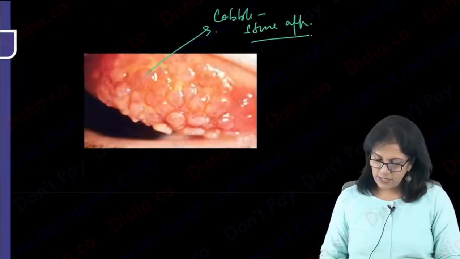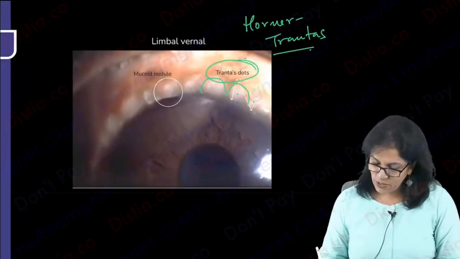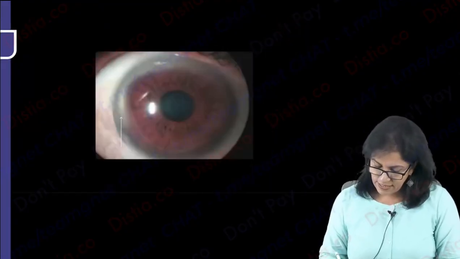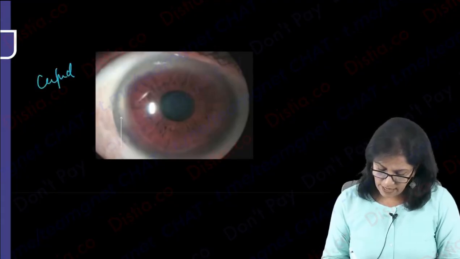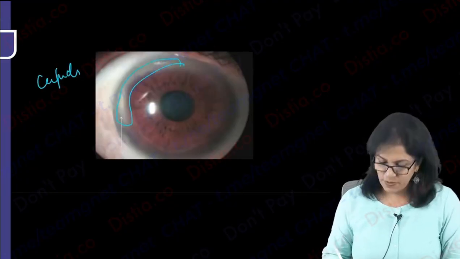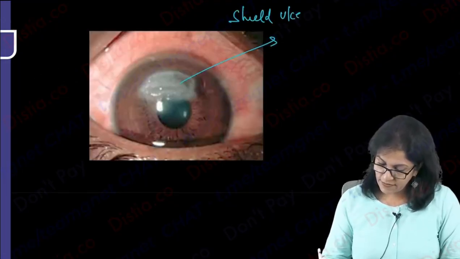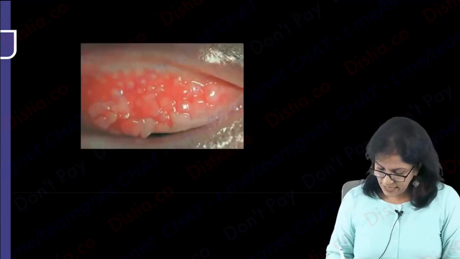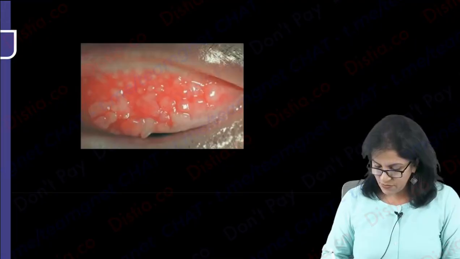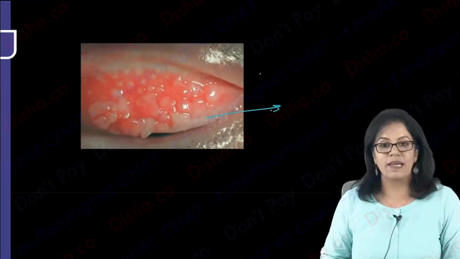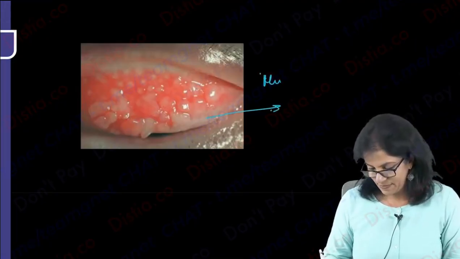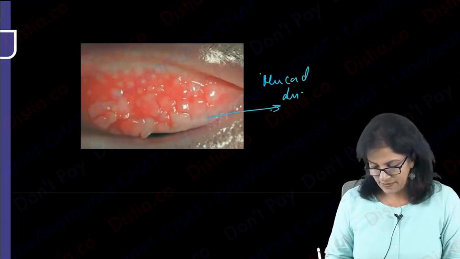So we just saw the cobblestone appearance. We saw these Horner-Trantas spots. This is limbal vernal. This is your Cupid's bow. The arrow is showing you subepithelial scarring. This is Cupid's bow. Okay. This is your shield ulcer of vernal keratoconjunctivitis. And this you can say like a pseudomembrane formation, which we learned, a lot of mucus on the papilla, Maxwell-Lyons sign. Mucoid discharge on the papilla.